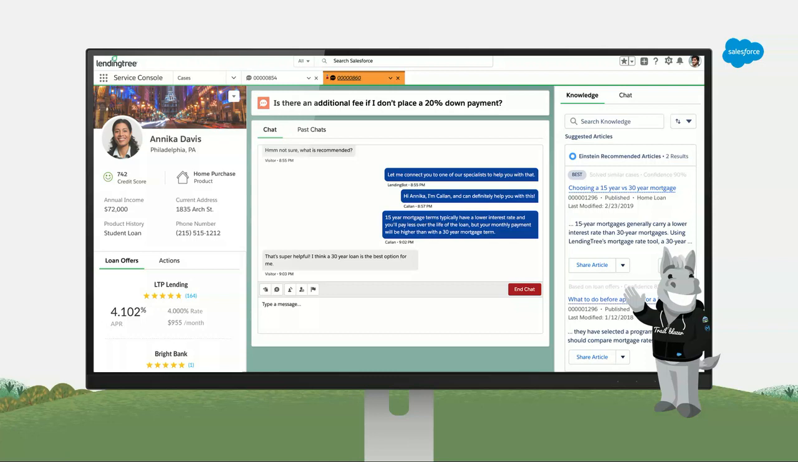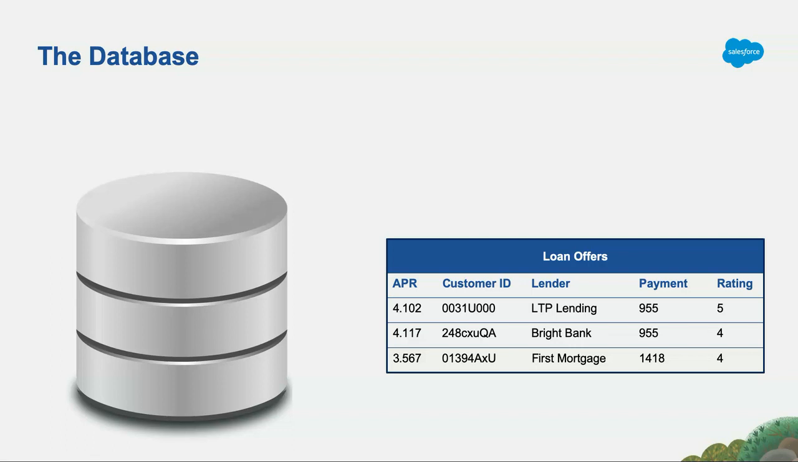So here we have our service console, and this is what the agent sees when a customer calls in, and we have that section for home loans on the bottom left, and this comes from a database, and our database contains information about home loans, where a home loan is an APR, a customer ID, a lender, a payment, and a rating.